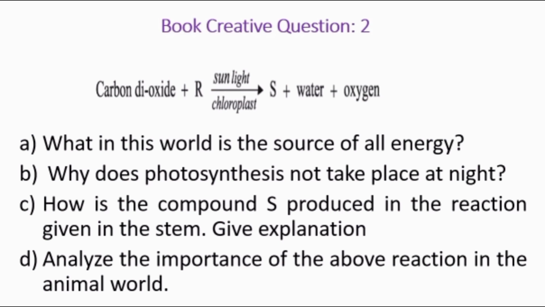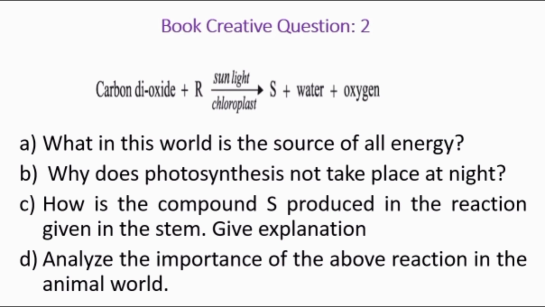Question number A. What in this world is the source of all energy? Question number B. Why does photosynthesis not take place at night? Question number C. How is the compound S produced in the reaction given in the stem? Give explanation. Question number D. Analyze the importance of the above reaction in the animal world.